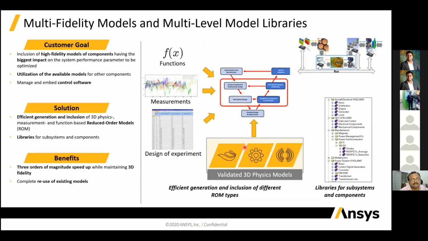And we have the model and the multi-level modeling libraries. You can also use that function, or the management like design of experiments. And the valid 3D physics models are present, so we can directly connect them, and the validation can be easily done. So this will basically speed up your whole process of designing an EV.